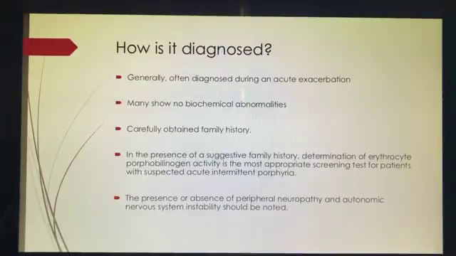In the presence of a suggestive family history, determination of the erythrocyte porphobilinogen deaminase activity is the most appropriate screening test for patients with suspected AIP. The presence or absence of peripheral neuropathy and autonomic nervous system instability should therefore be noted. Also, during acute exacerbation, urinary levels of porphobilinogen, or PBG, are typically elevated.